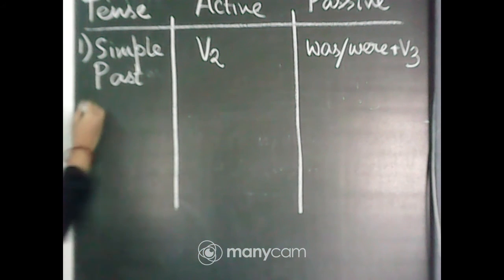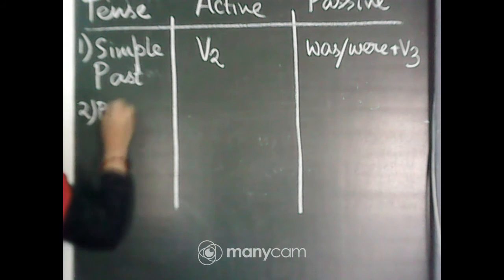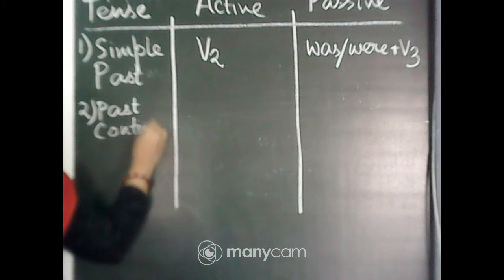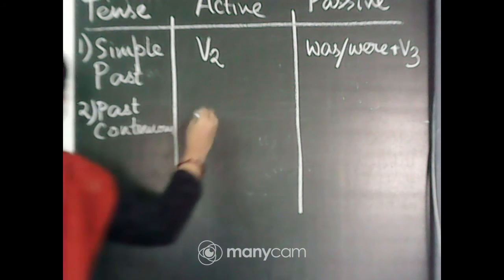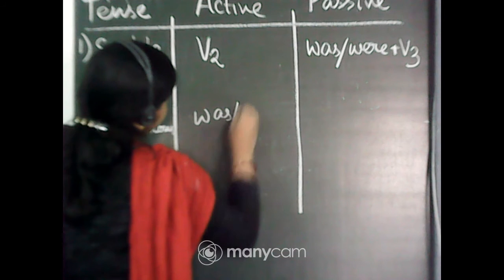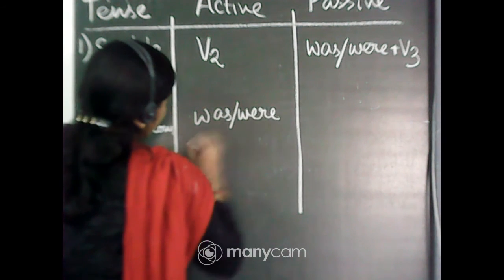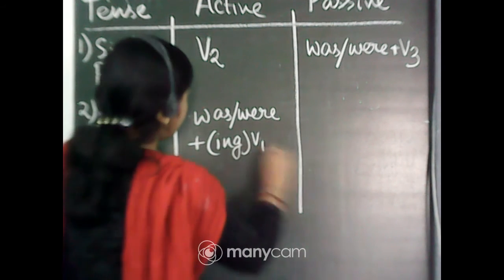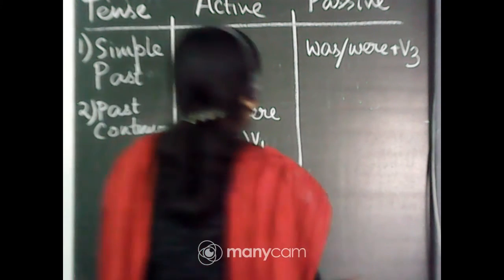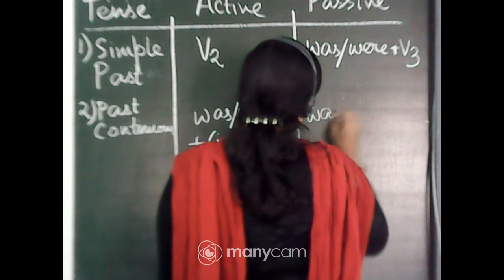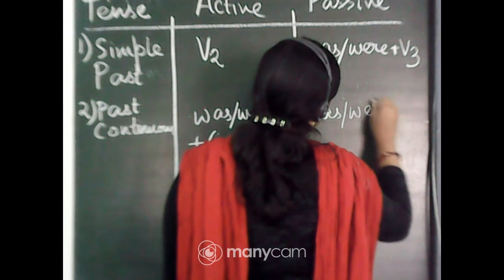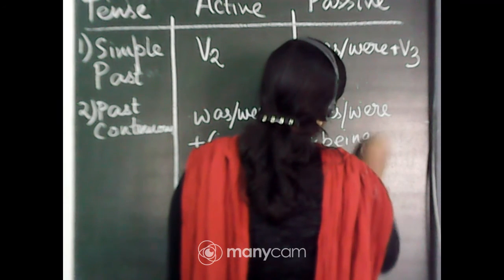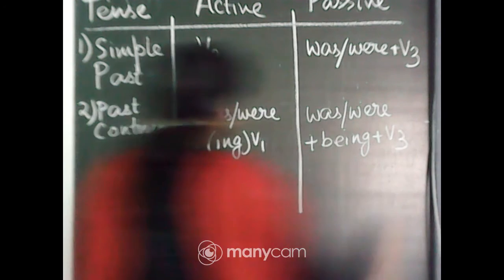Okay. Number 2, past continuous. Was or were plus ing form of the root verb. For the passive voice, it will be was or were plus being, being plus V3. Okay.